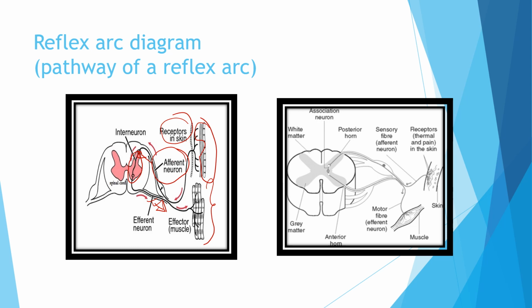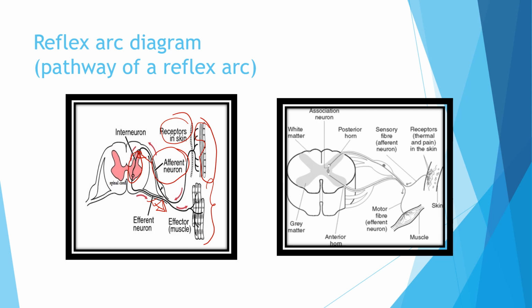So if you put your hand on a hot object, you will try to remove your hand as a reflex action. Removing your hand is the effect, and receiving the heat is the reception, which goes through the afferent neuron to the spinal cord. So one is receptor, and the organ which is retracting itself from the heat or the sharp object is the effector organ or the effector gland.